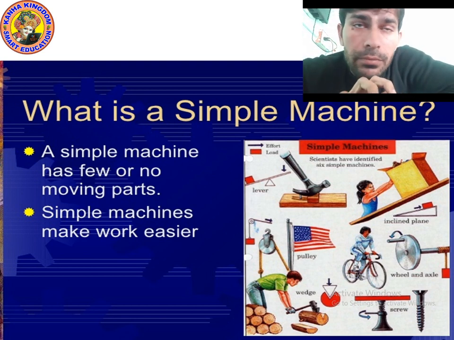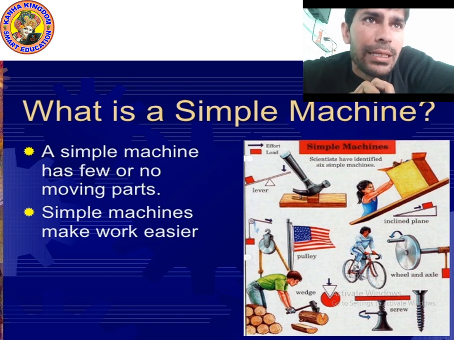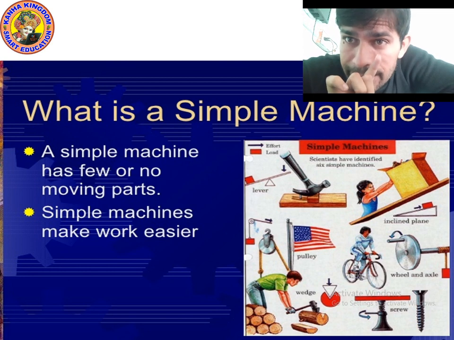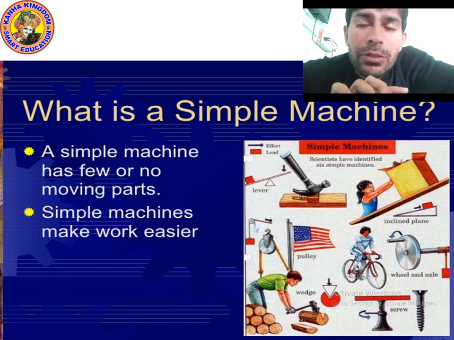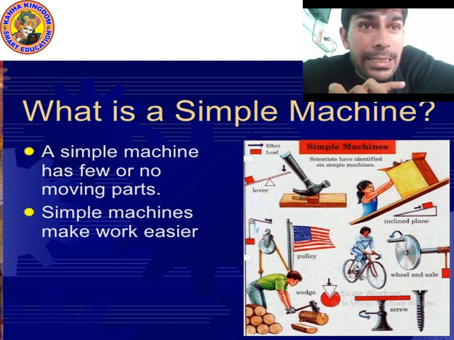Mainly there are six types of simple machine. Number one, wheel and axle. Second is pulley, third is inclined plane, fourth is wedge, fifth is screw, and sixth is lever.